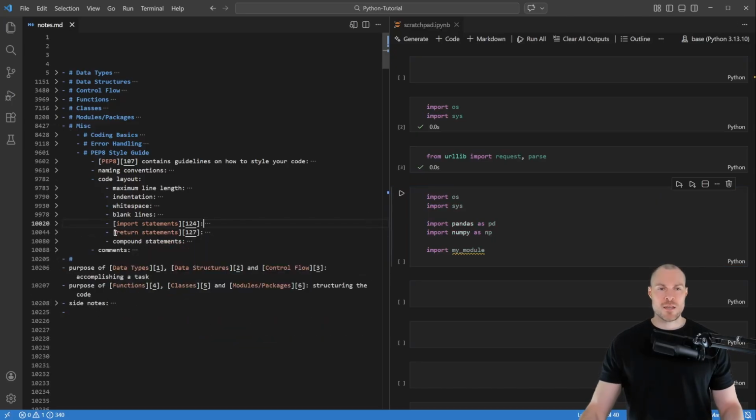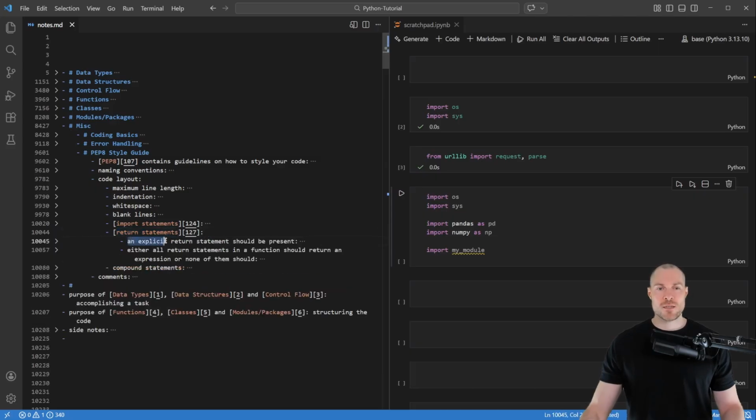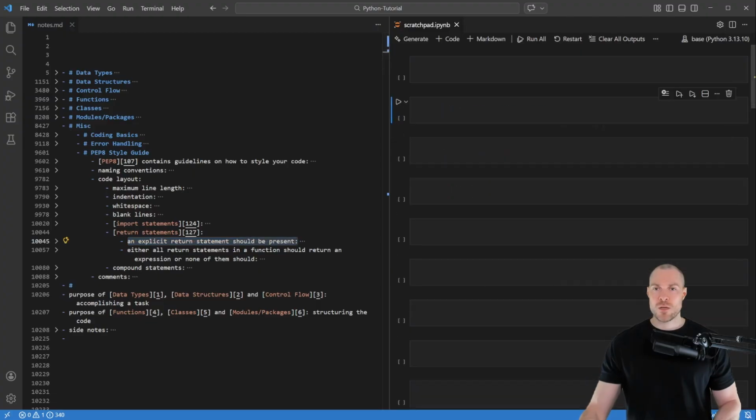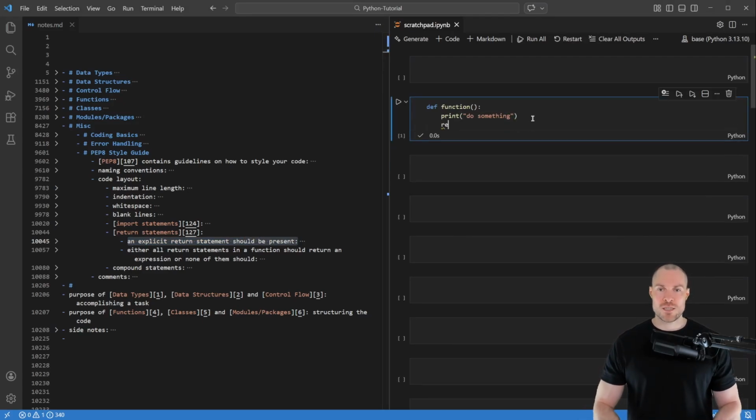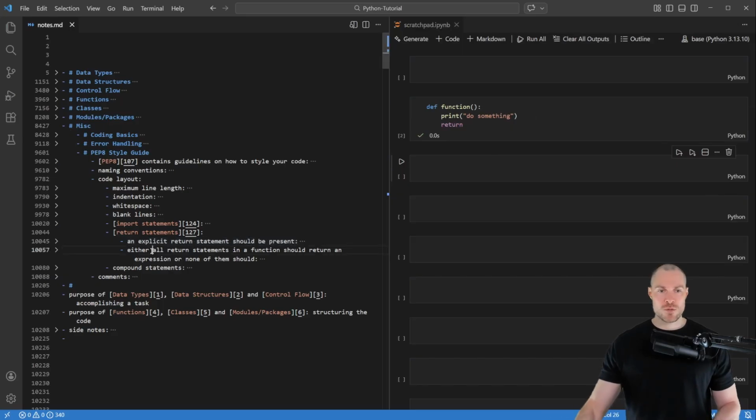Then the next guidelines are about return statements. Here the first note states that an explicit return statement should be present. So for example, what you shouldn't be doing is to create a function like this, where there is no return statement, even though this works. Instead you should simply put in this return statement. So that's the first note. And then the second note states that either all return statements in a function should return an expression or none of them should.